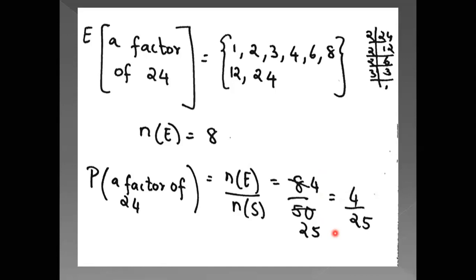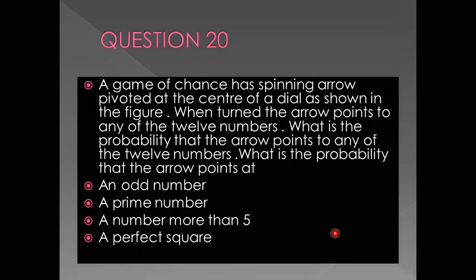Now we go to the next question. The next question says, a game of chance has a spinning arrow pivoted at the center of a dial as shown in the figure. When turned, the arrow points to any of the 12 numbers. What is the probability that the arrow points at an odd number, a prime number, a number more than 5, and a perfect square? Okay.